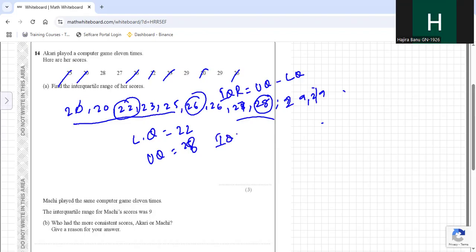Now IQR is equal to 28 minus 22. So that will be 6. So the interquartile range is 6.